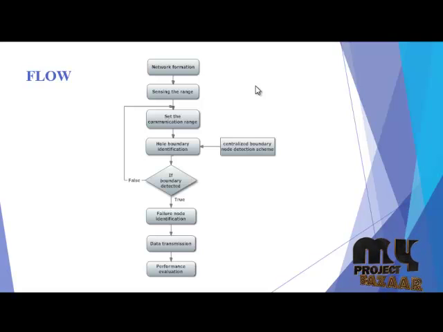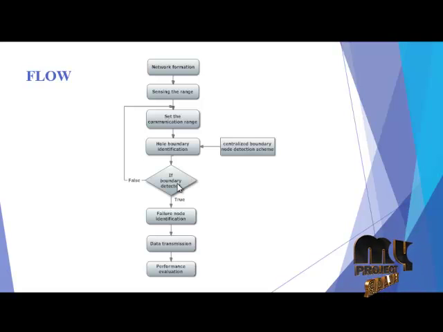First, the network is formed. Our network model consists of a 1000 cross 1000 region. In that network model, the communication range is set. Then we have to identify the boundary, that is, hole identification based on the centralized boundary node detection scheme. If the boundary is detected, then we have to identify the fault nodes. Fault nodes are identified using the radio frequency. The node which has less radio frequency is identified as a fault node.